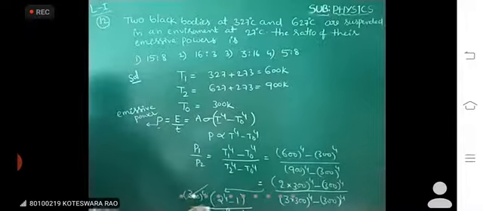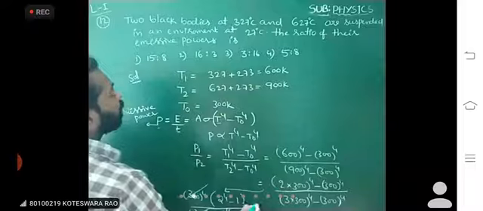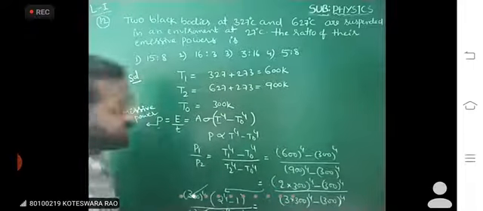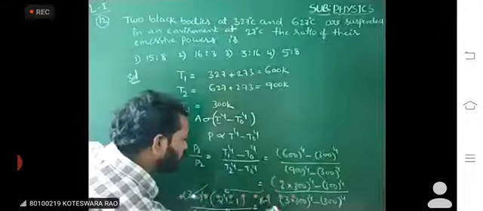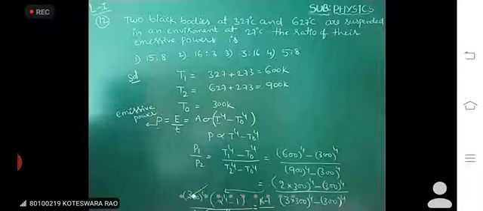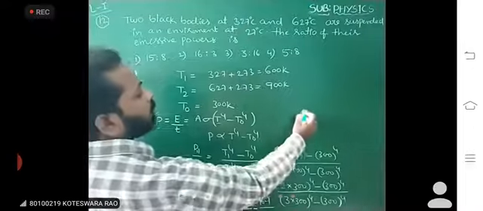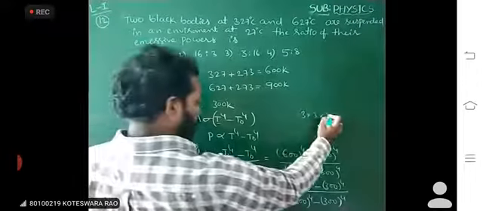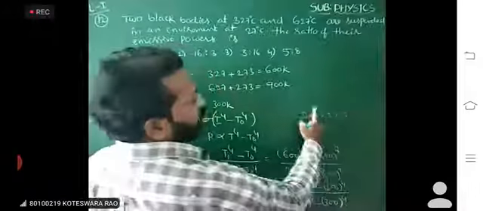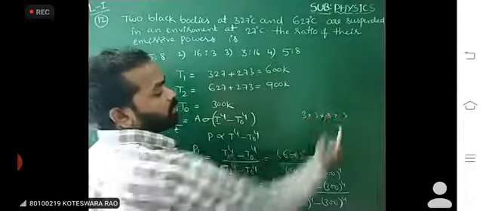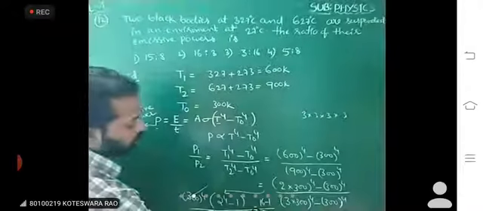Here 300 power 4 cancels. Now 2 power 4 means 16, so 16 minus 1 by 3 power 4 minus 1. 3 power 4: 3 into 3 into 3 into 3, 3 threes are 9, 9 threes are 27, 27 threes are 81. So 81 minus 1.